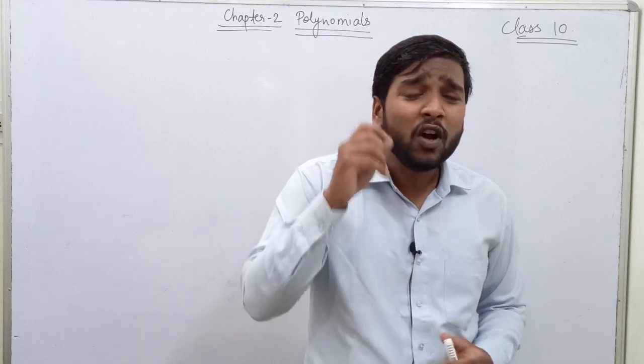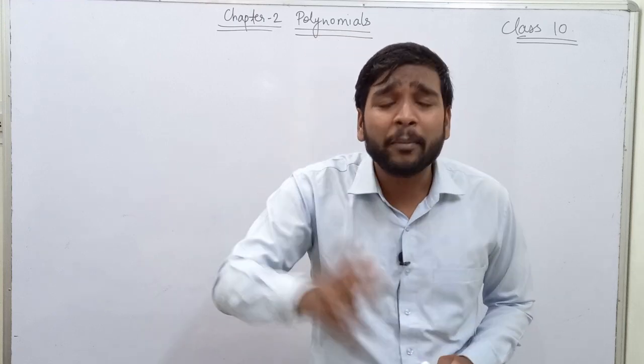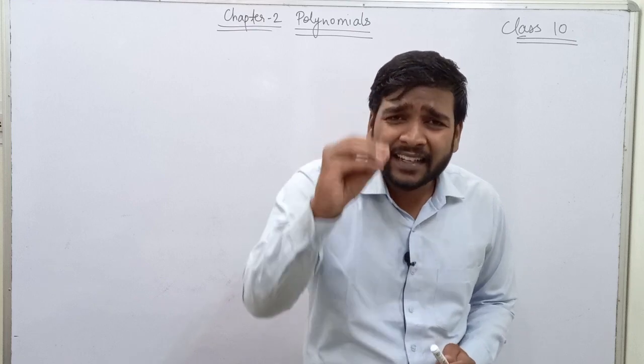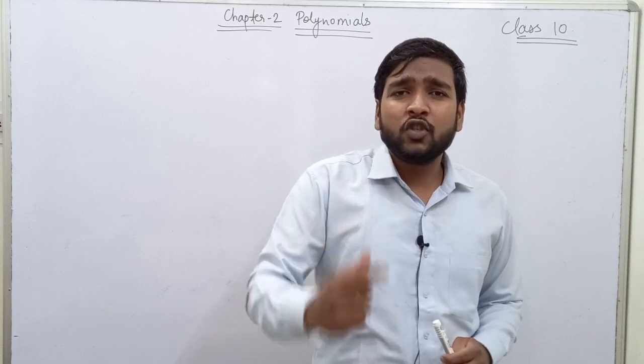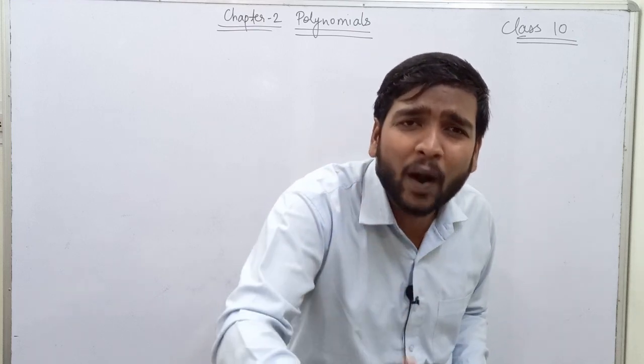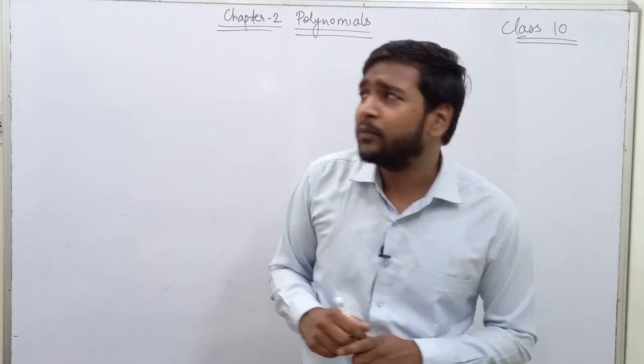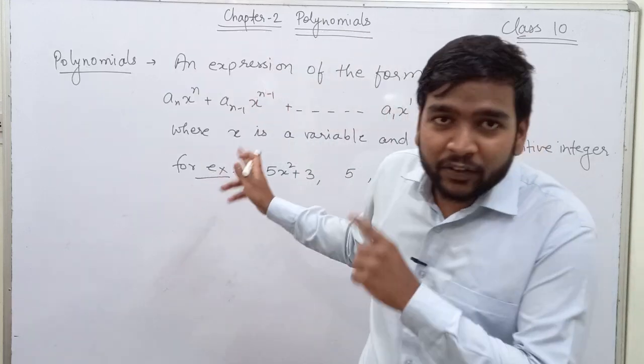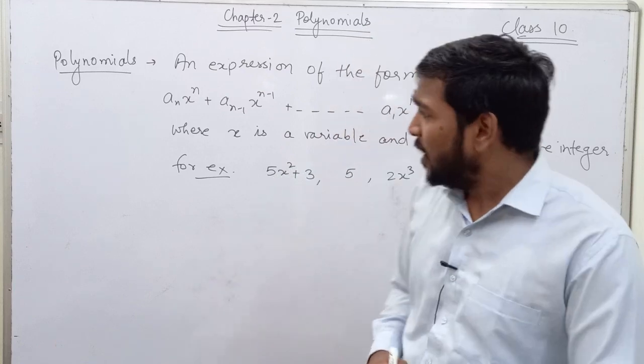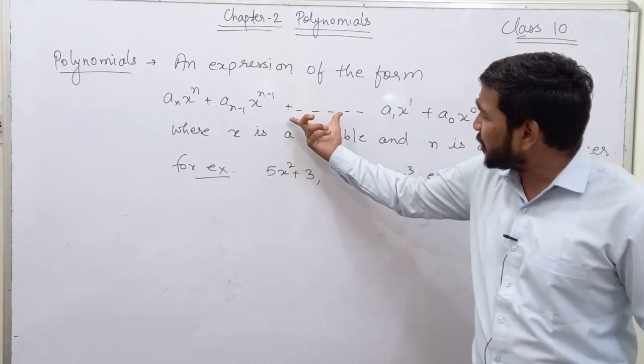First we will understand what a polynomial is. I told you that it is an expression which is used to show the relationship between any two quantities. So first we will write down the definition. Here I have written the definition for polynomials. This is an expression of this form.